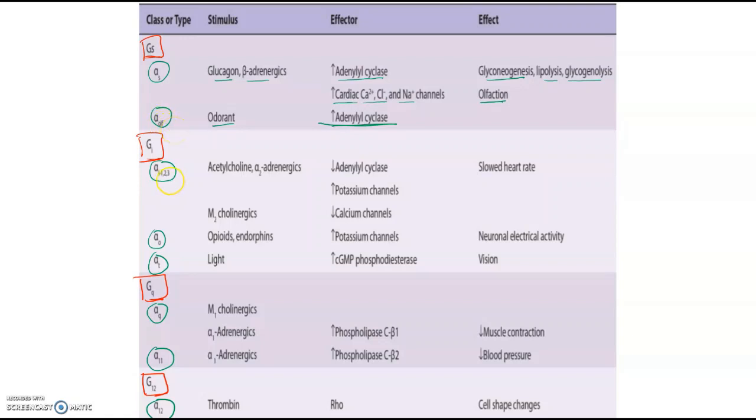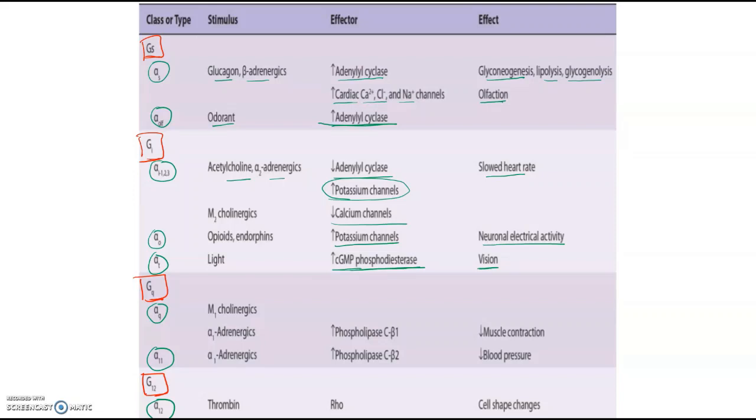Then alpha I 1, 2, 3: acetylcholine and alpha 2 adrenergics. They have the opposite effect. They decrease adenylyl cyclase, decrease calcium channels, and increase the potassium channels, so this will decrease the heart rate. Opioids and endorphins act on neuronal electrical activity. Alpha T, with cyclic GMP phosphodiesterase, we have seen in Wald's visual cycle. There, cyclic GMP causes production of an impulse, by which you can see things.